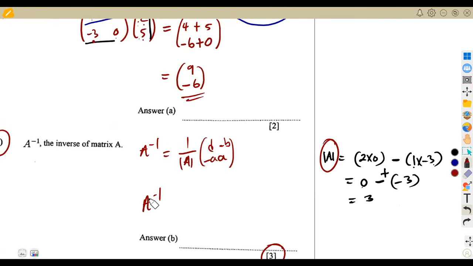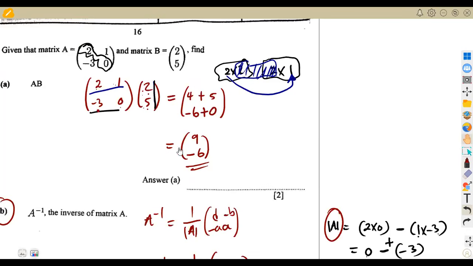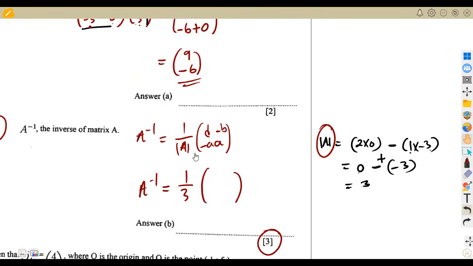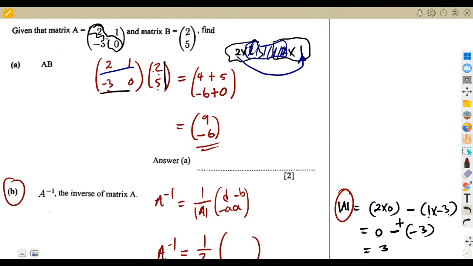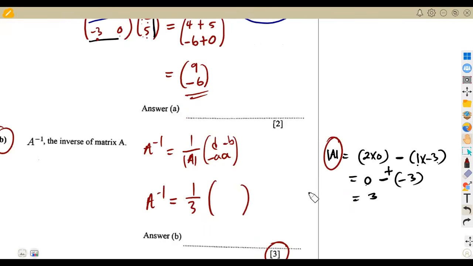So like I said, the inverse of A is going to be 1 over the determinant, which is 1 over 3. So we're going to see that the numbers in the major diagonal, you're going to interchange them, these two numbers in the major diagonal, 0 and 2. So where there was a 2, we are going to write a 0. So it's going to be 0, 2, like this. And this minor diagonal, we simply multiply by a negative. So that's negative there, that's a -C there.